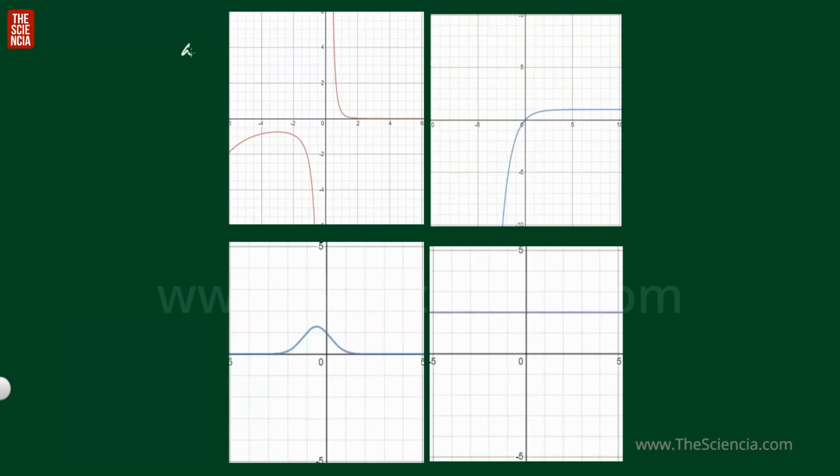This is the corresponding graph for the given option A, this is for option B, this is for option C, and this is for option D. So among these, you can find out option C is representing the bound particle. Why? Because in option C, the wave function is localized to a certain region only. So it can represent the particle in a bound state.